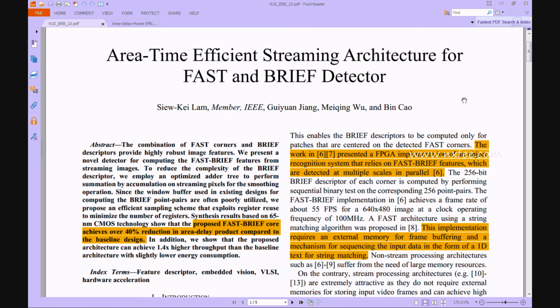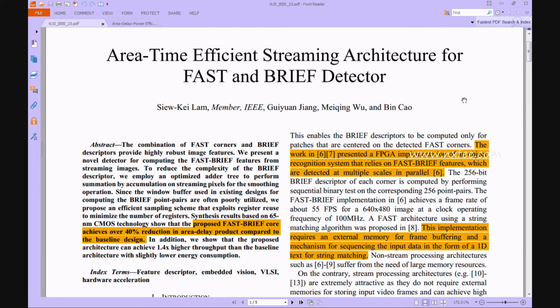Here we are discussing our project, Area and Time Efficient Streaming Architecture for FAST and BRIEF Detector. In recent convergence of highly stable image processing applications, there are sustained FAST kernels and BRIEF descriptors methods. In this FAST kernel BRIEF architecture, there is more complexity in arithmetic operations to perform summations, accumulations and streaming pixels for the smoothing operations.